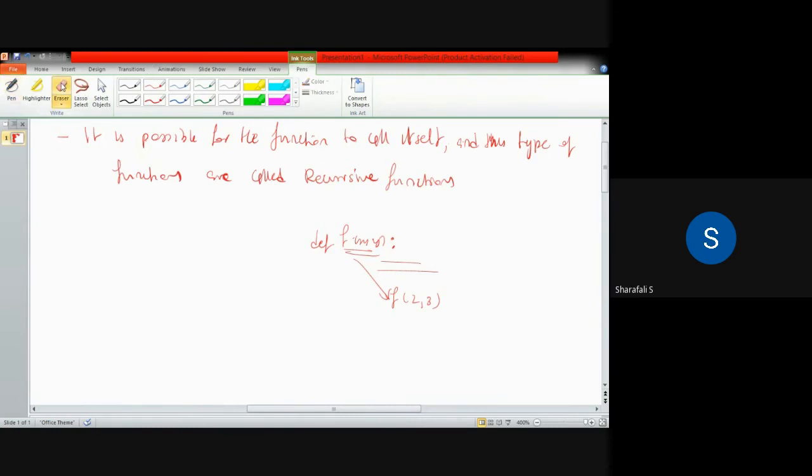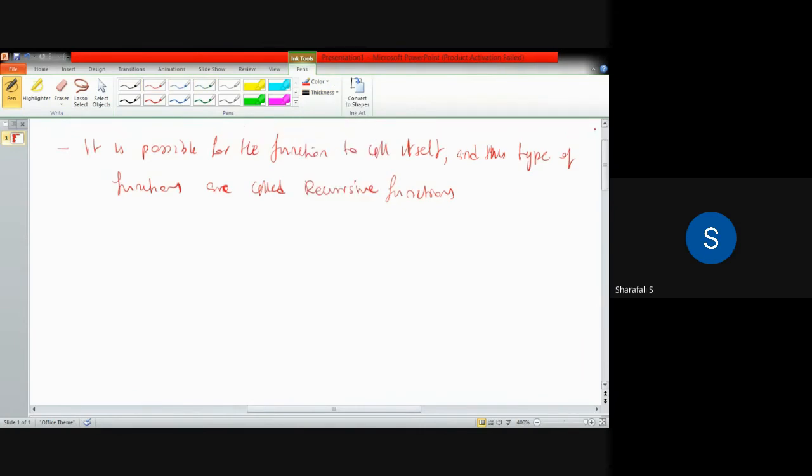One of the best examples to explain this recursive function is the instruction for finding the factorial of a given number. If you want to find the factorial of a number, for example 5, what is 5 factorial? It is calculated as 5 into 4 into 3 into 2 into 1, right? So this value is 120.